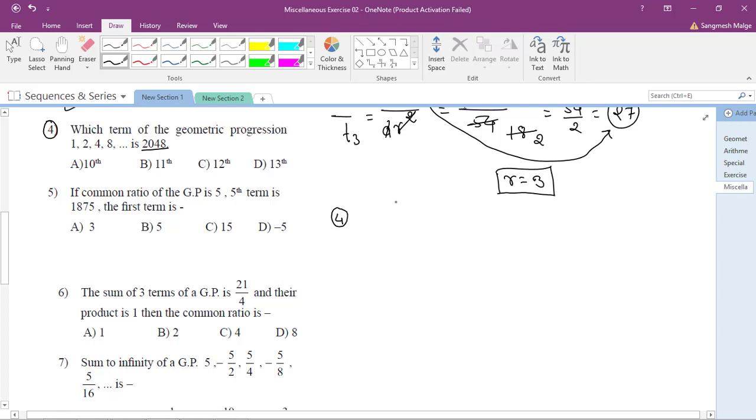You don't know the value of n, so let's assume that this is the nth term. So Tn is equals to a r to the power n minus 1. This is my general nth term, and this is equals to 2048. So a r to the power n minus 1 is equals to 2048. I have to find out the value of n. What is the value of a in this sequence?